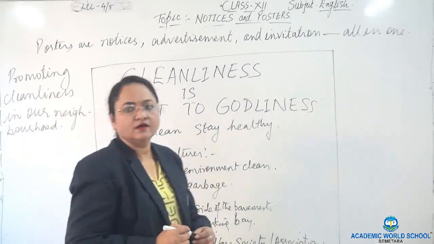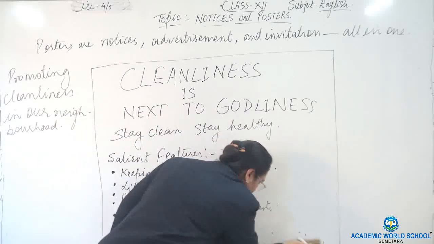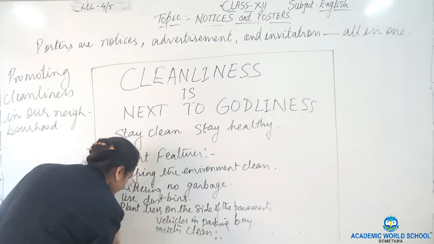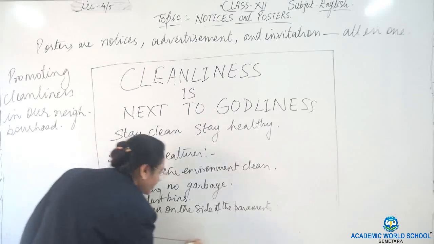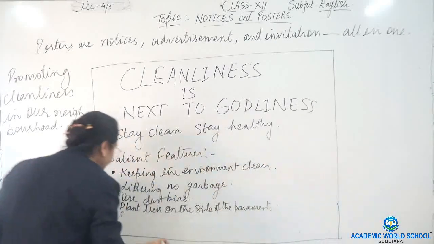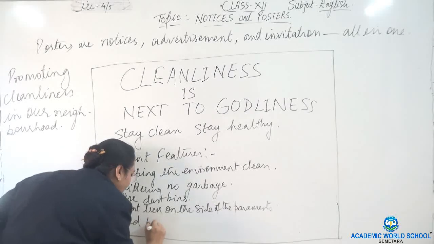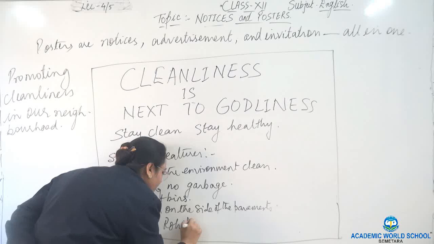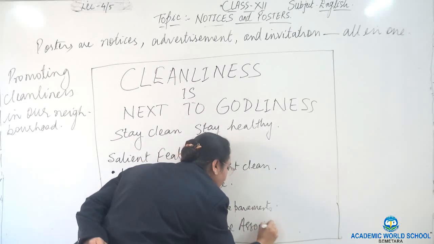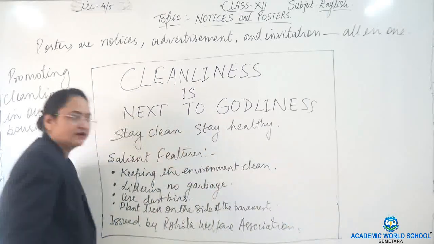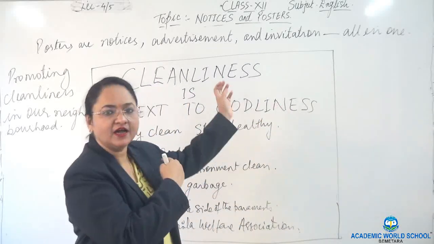Okay, so is it clear, children? At the end, what am I going to write? I am writing, it was not visible. Rohila Welfare Association. Now is it visible to you? Okay. So this is how we make a poster.